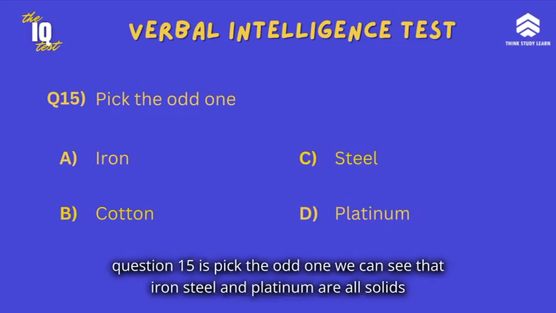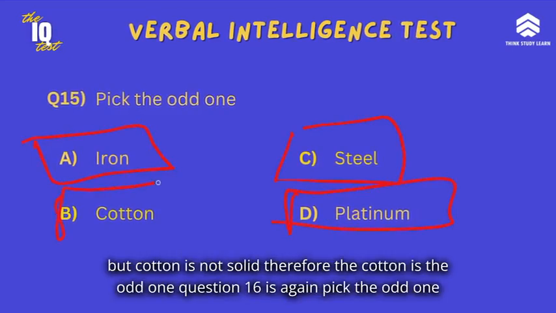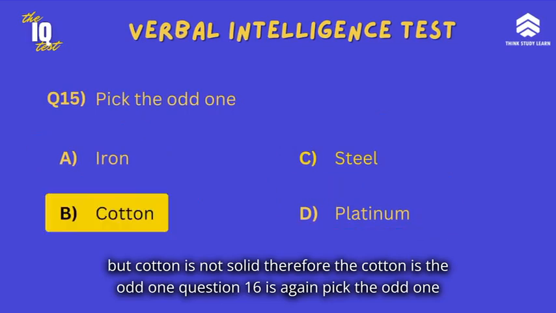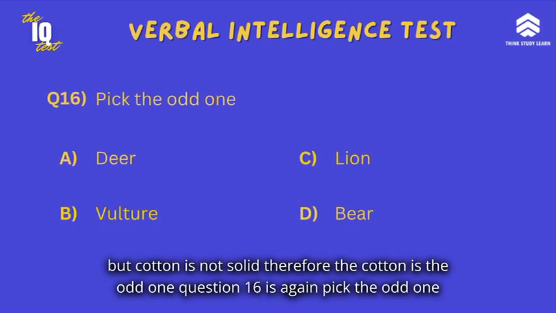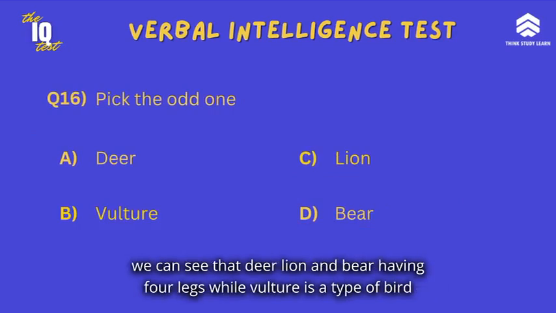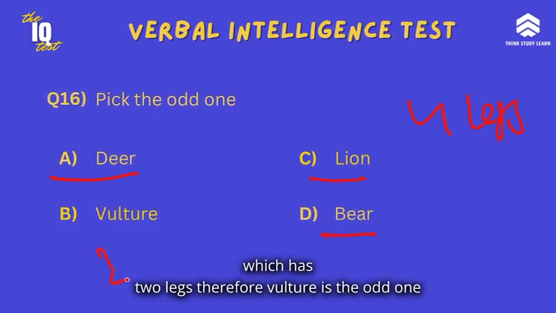Question 15 is pick the odd one. We can see that iron, steel and platinum are all solids, but cotton is not solid. Therefore, the cotton is the odd one. Question 16 is again pick the odd one. We can see that deer, lion and bear have 4 legs, while vulture is a type of bird which has 2 legs. Therefore, vulture is the odd one.